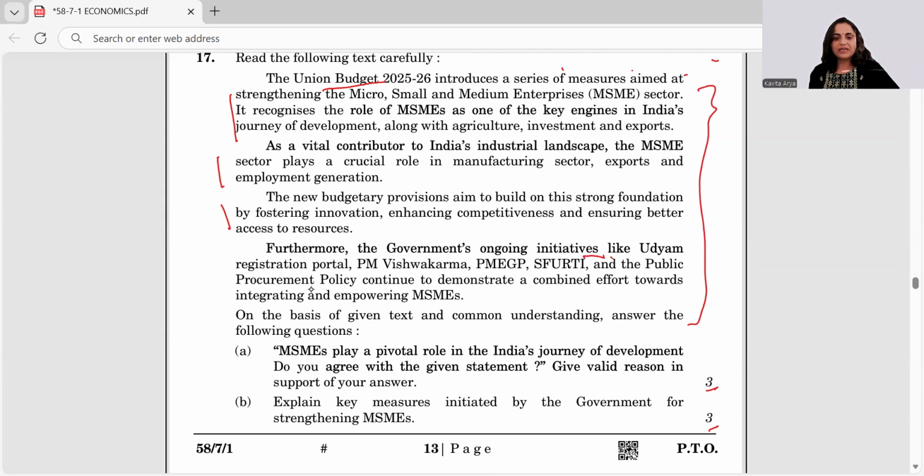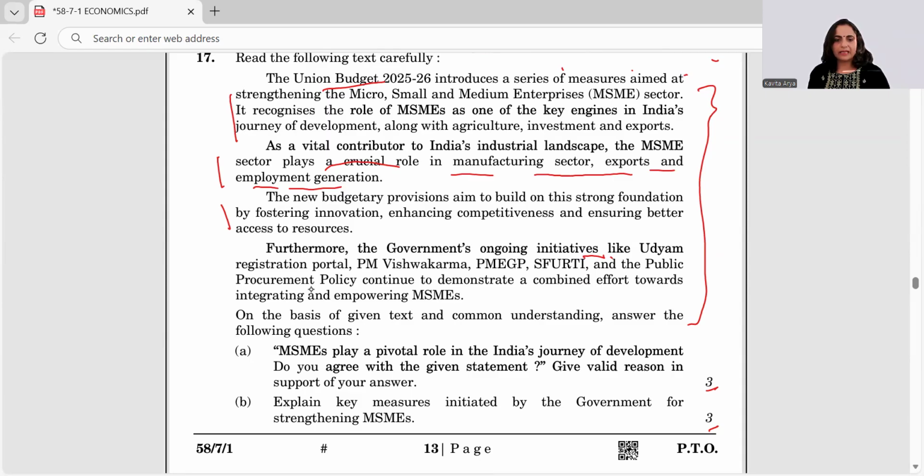Fine. So MSME plays a pivotal role in India's journey of development. Do you agree with the given statement? Give valid reasons for your support. So yes, you can talk about that. They have given a huge promotion to our economy, they play a crucial role in agriculture, manufacturing, exports, employment generation, everything, right?